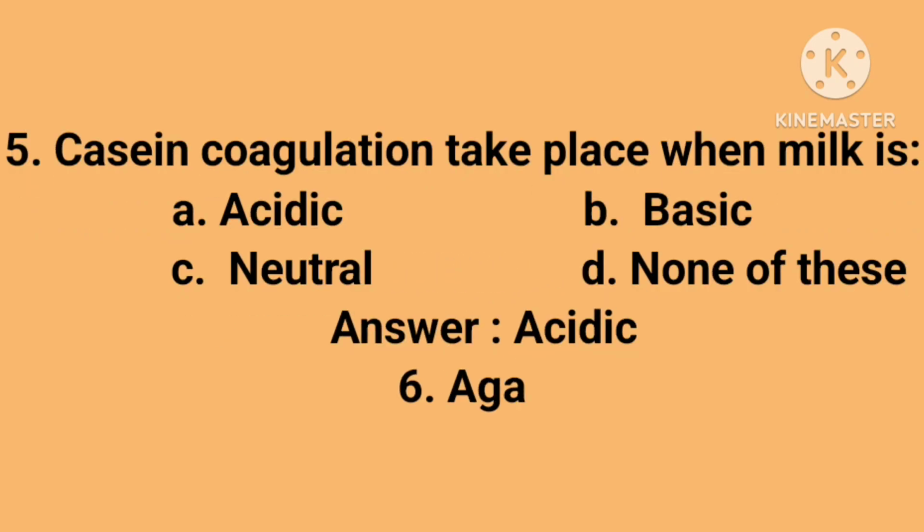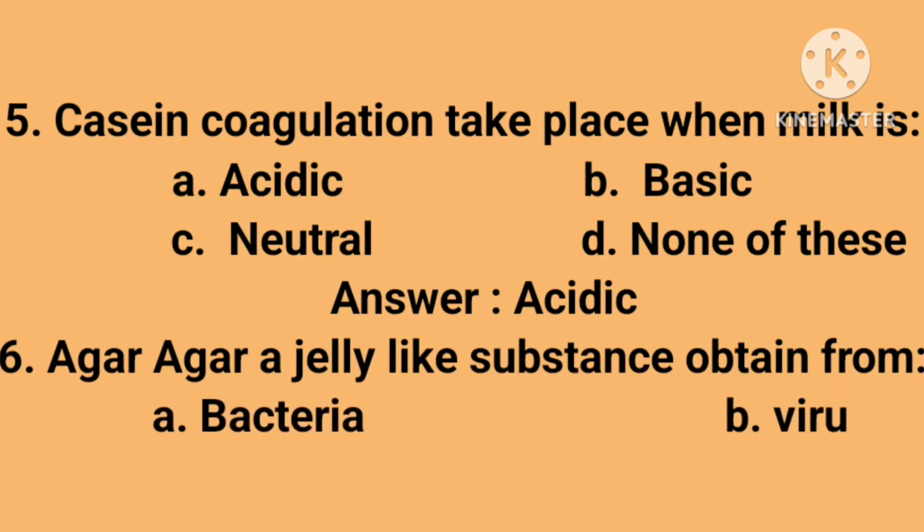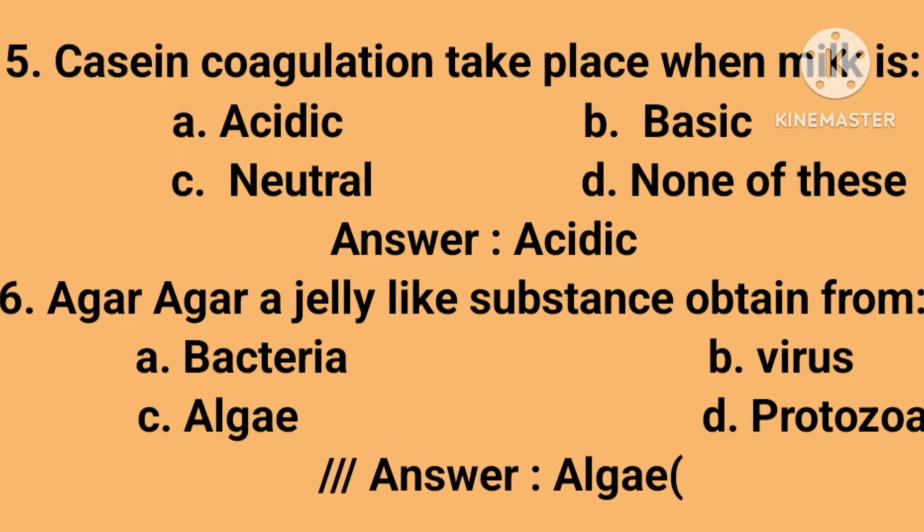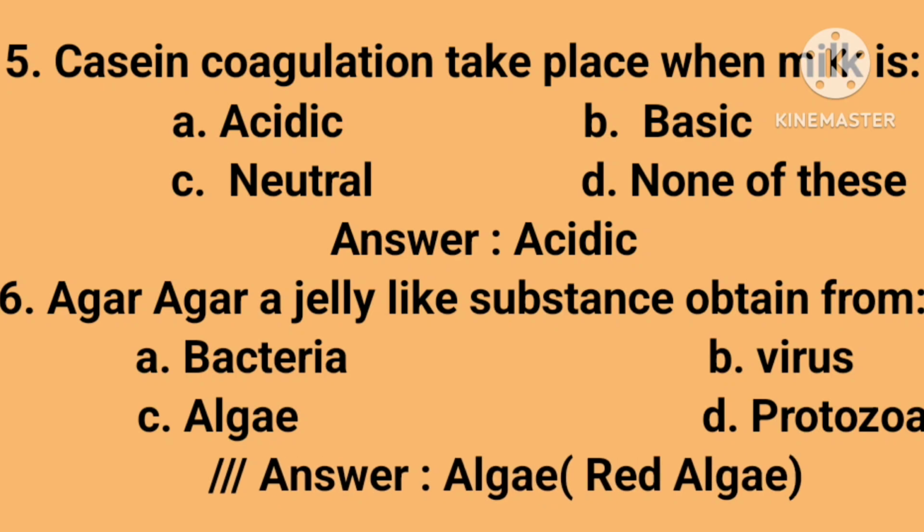Acidic, B. Basic, C. Neutral, D. None of these. Answer is acidic. Sixth is agar, a jelly-like substance obtained from A. Bacteria, B. Virus, C. Algae, D. Protozoa. Answer is algae, red algae.